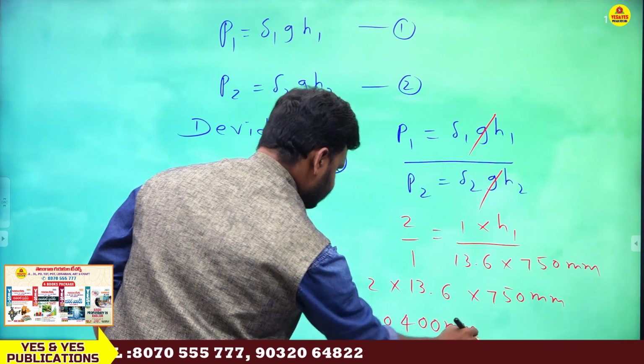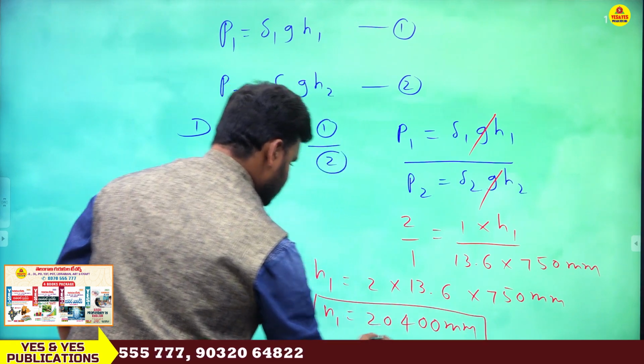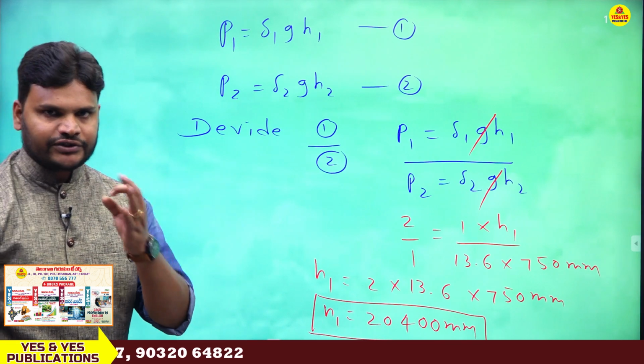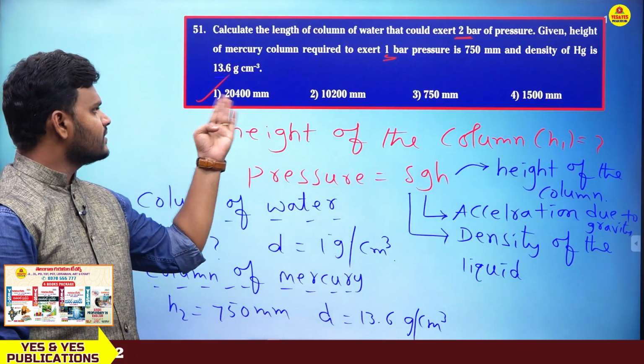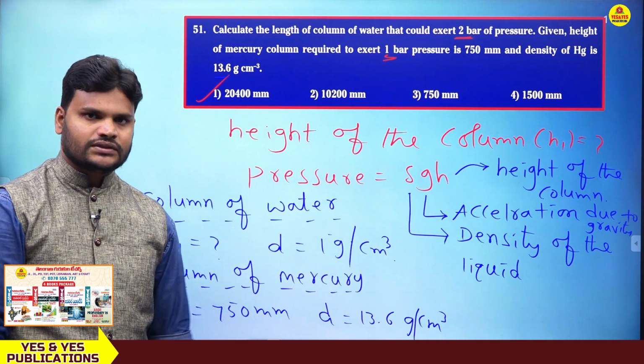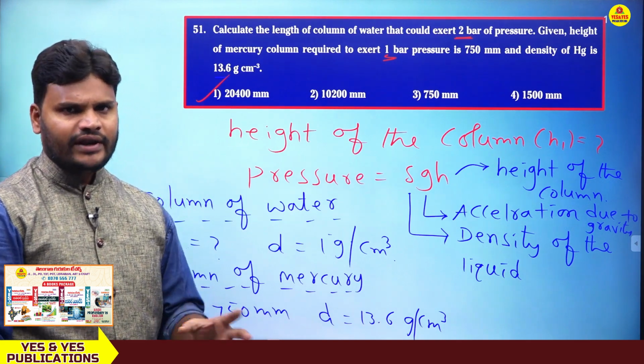20,400 mm. So this is the answer. So what is the answer for the first question? First question means question 51. So this is the answer. First option is the correct answer. I think my explanation is very clear.